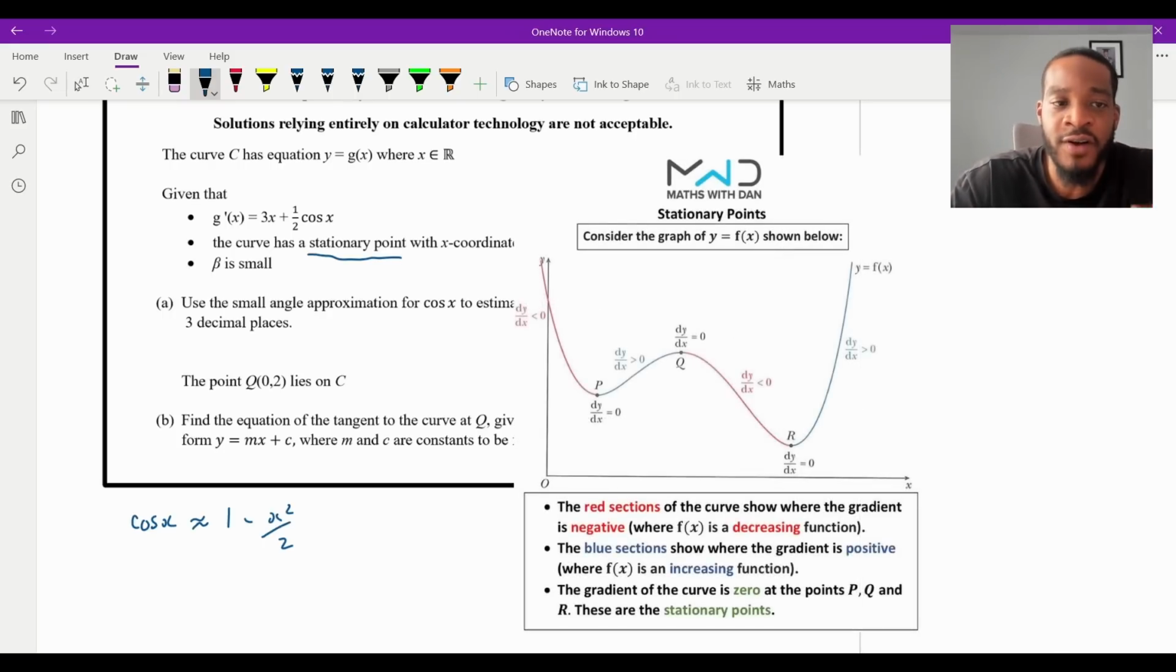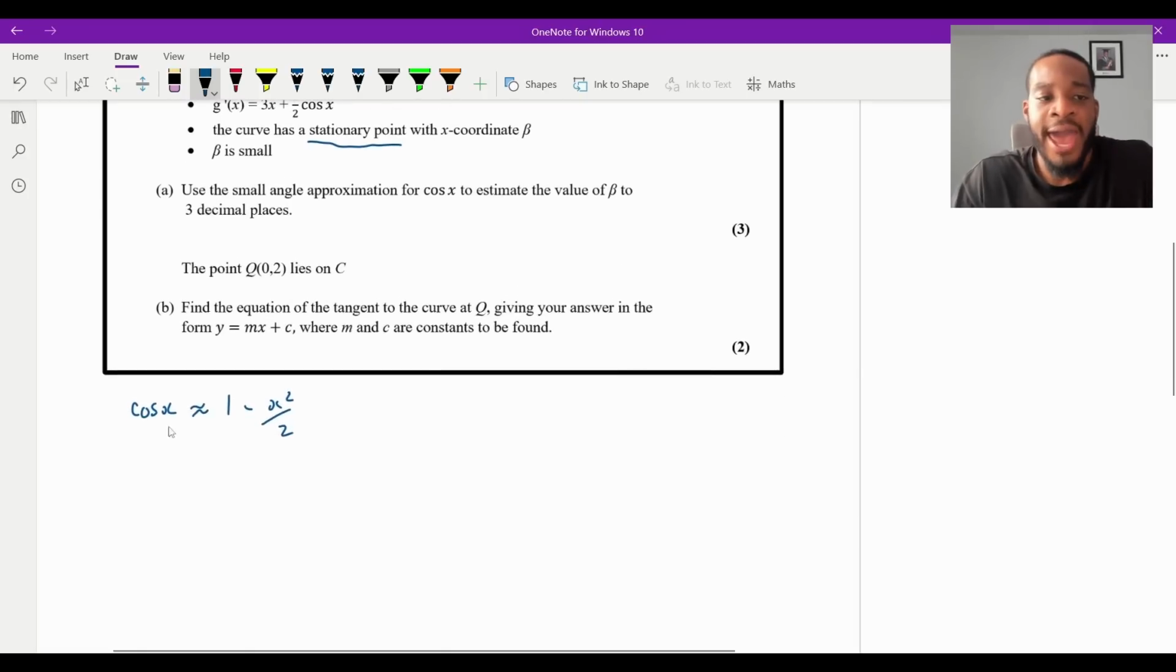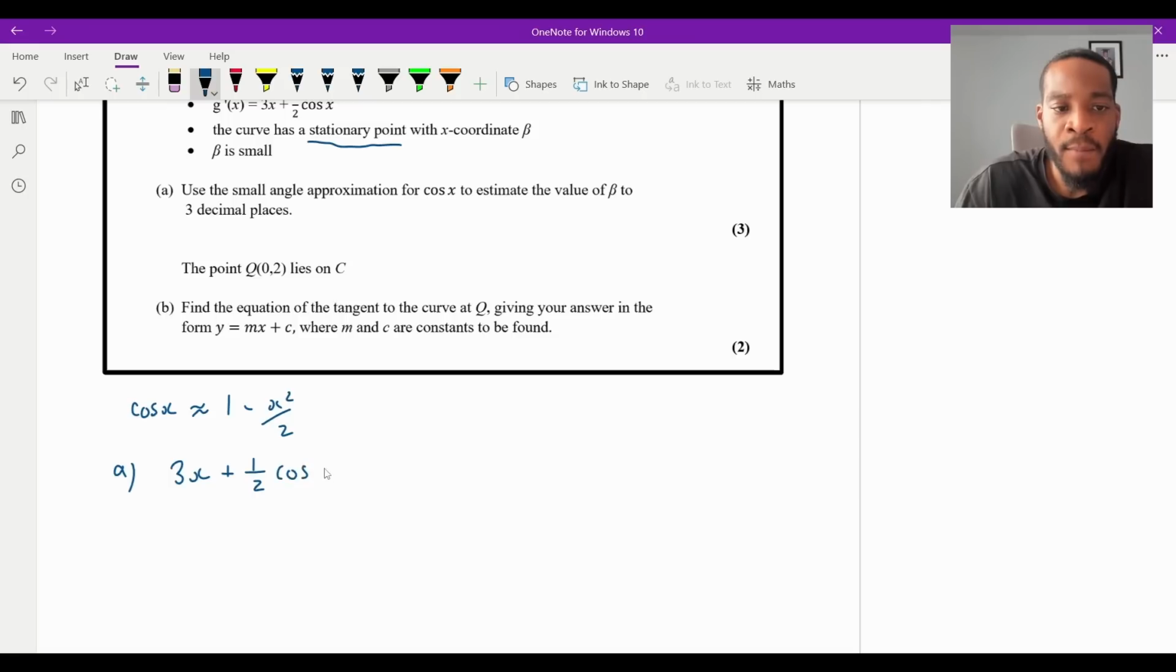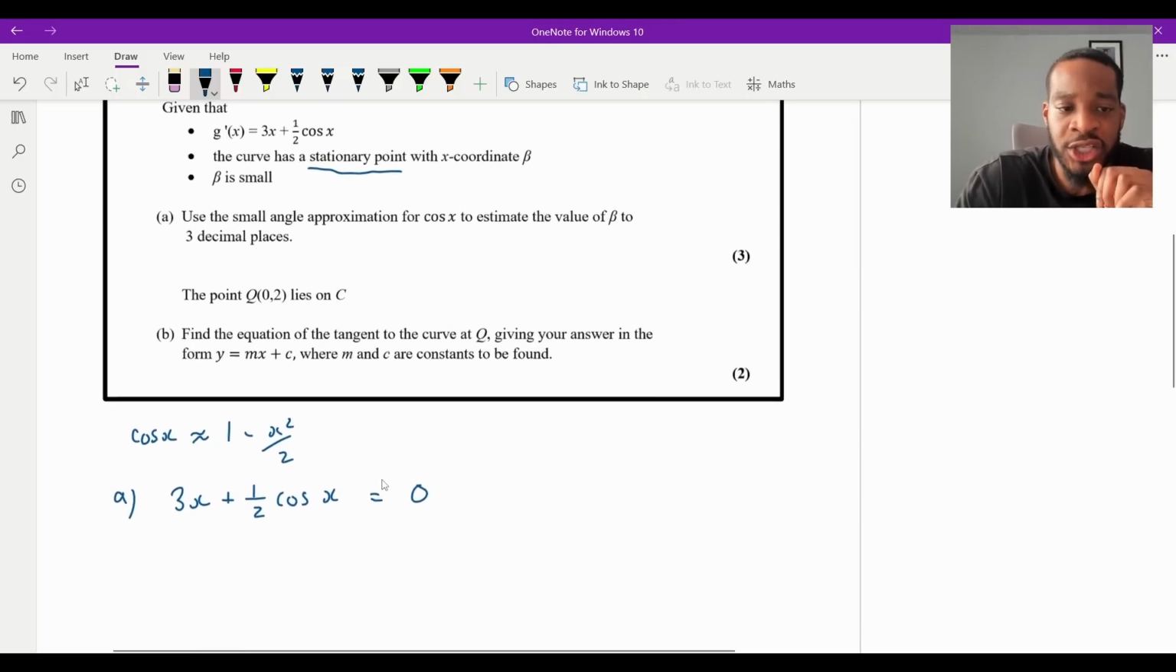In this case, we're dealing with function notation, so it's g dash of x. So the stationary point is going to be where the gradient function is 0, and luckily they've given that to us. g dash of x is equal to 3x plus a half cos x. So for part A, I'm going to set that equal to 0. So I'm going to say 3x plus a half cos x must be equal to 0 at the stationary point. Now, the value of x is beta, and we know that beta is small, so we can actually use our small angle approximation here, can't we?